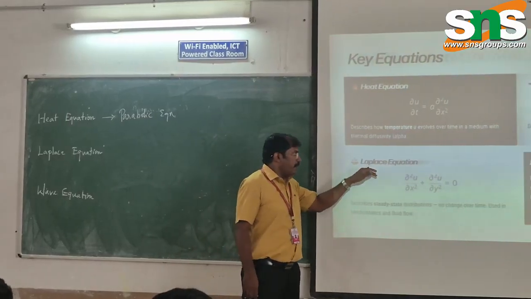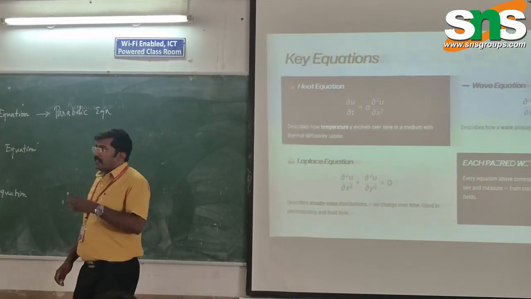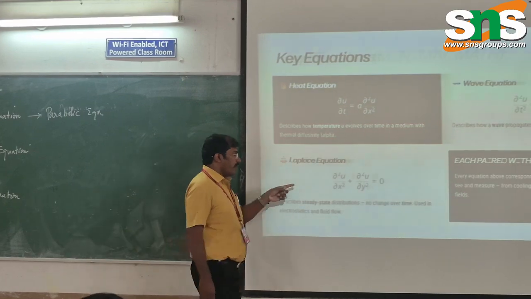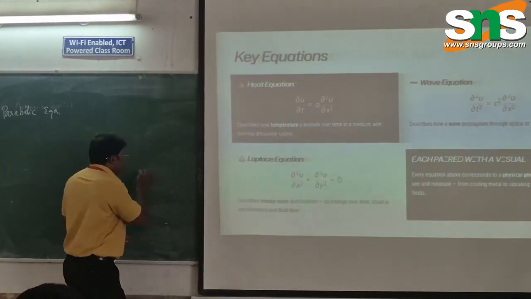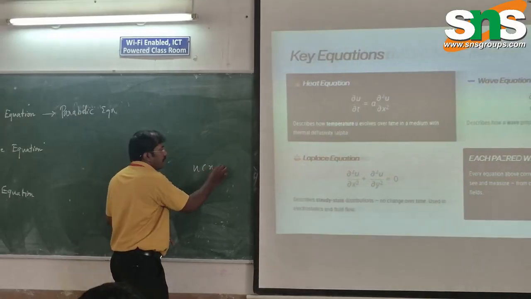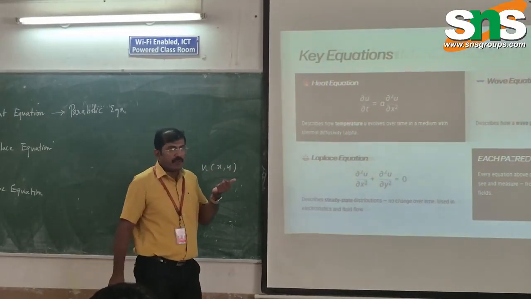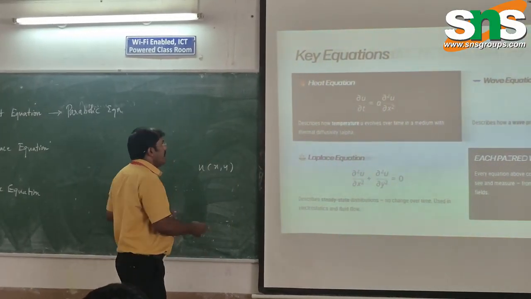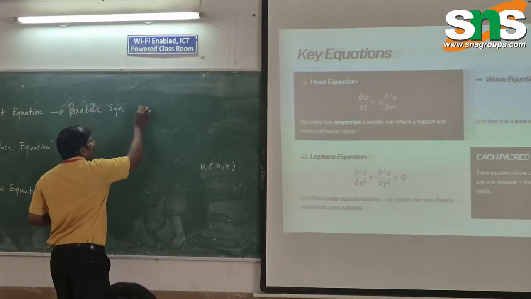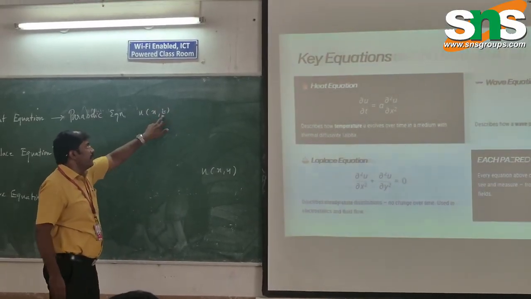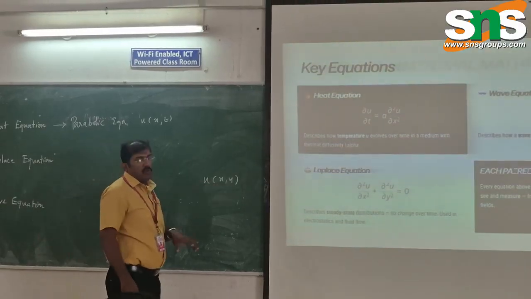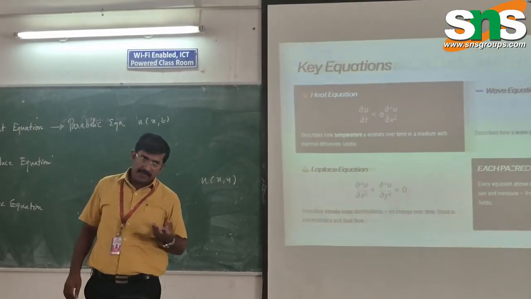Here the Laplace equation is again a partial differential equation, because it involves more than one independent variable. Here u is a function of x comma y for the Laplace equation. When you talk about the heat equation, u is a function of x comma t, because it depends on distance, displacement and time. Here it depends on two axes, x and y.